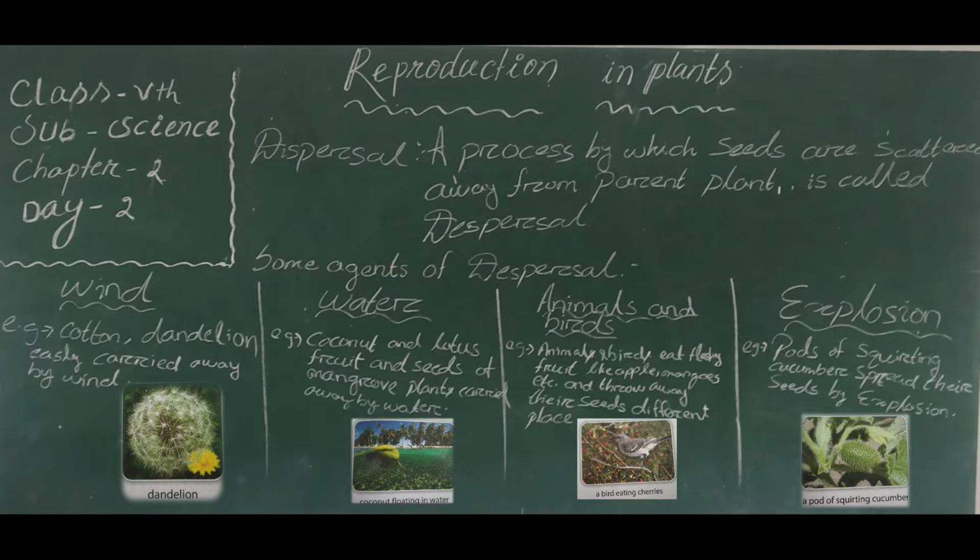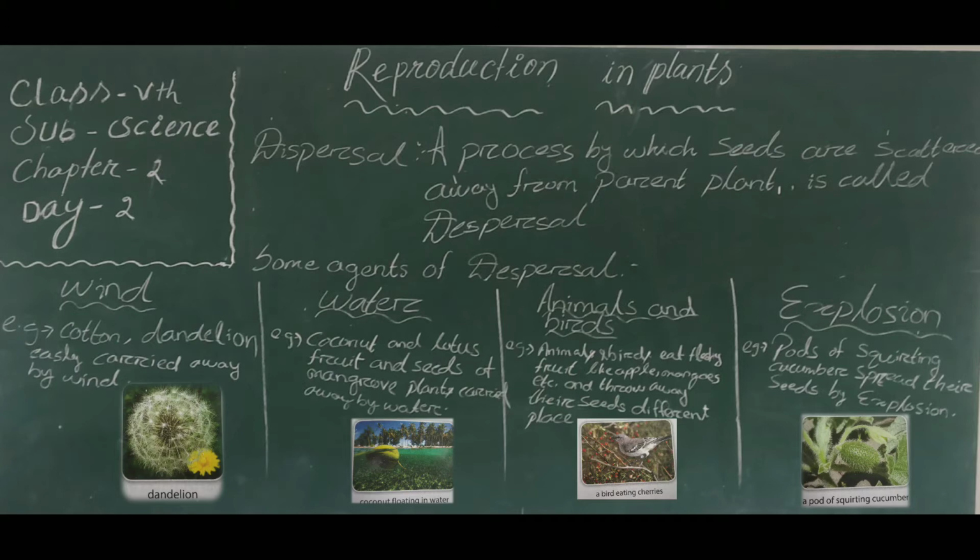Today we'll start the second lesson, reproduction in plants, of 5th standard. Well, in your last class we discussed what reproduction is, reproduction by seeds, and how a seed develops into a seedling, which is also called germination. And you recall some stages of how a seed develops into a seedling, or a seed develops into a big plant.